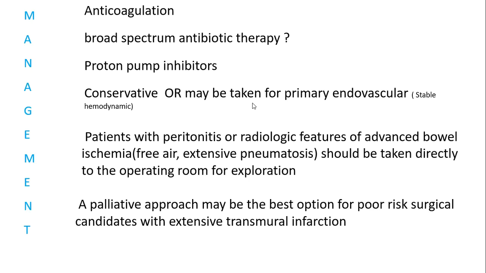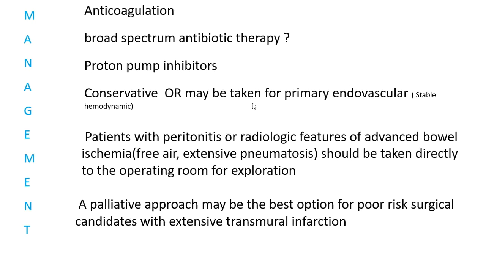Our main treatment would be anticoagulation. That's why we need to look for this. We usually get an urgent CT angio and go for anticoagulation. What we use is heparin. We titrate it with APTT monitoring. Every institute has its own protocol. We involve the surgeons as well.